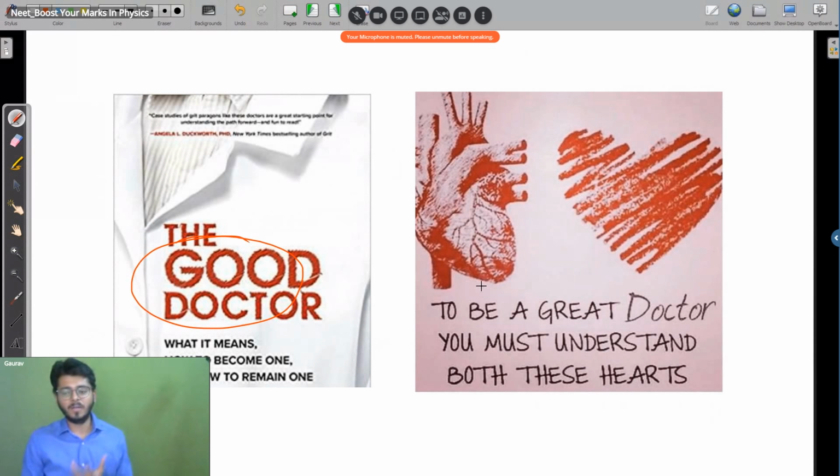To be a great doctor, you have to understand both of these hearts actually, right? The actual functioning of the heart, it has 4 walls and everything, all those things, right? And definitely the other one, human level, right? You need to understand the patient as well. All right. So that's an amazing thing.